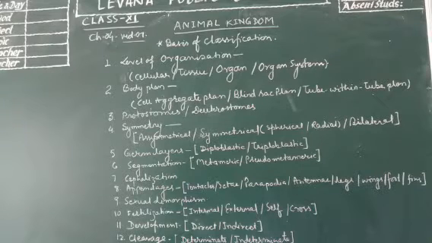Then skeleton may be endoskeleton, may be exoskeleton. Endoskeletons may be bony or cartilaginous. Exoskeleton may be of scales. So on the basis of these 20 grounds we can classify the animals. In the next video I will teach you the chart of animal kingdom.